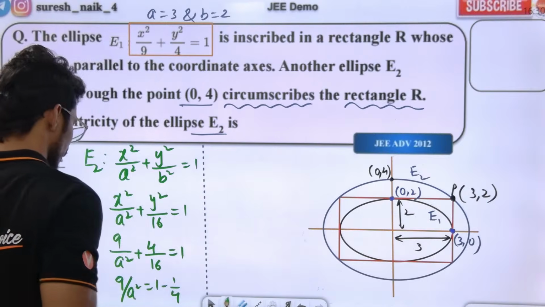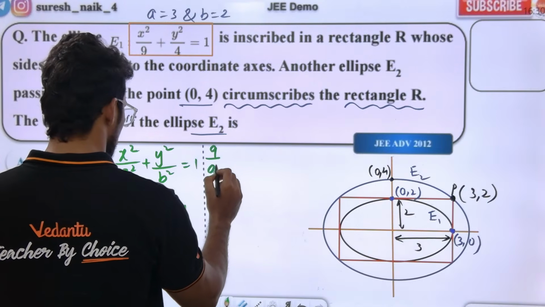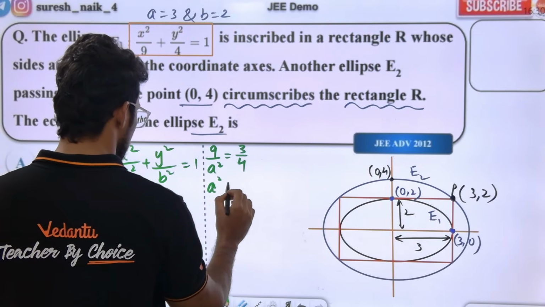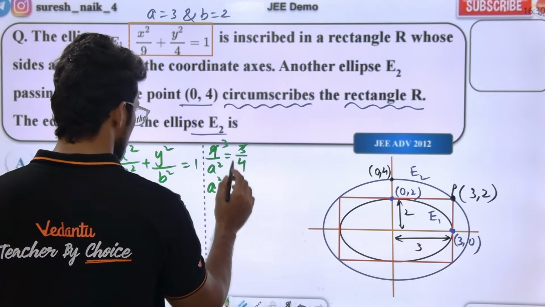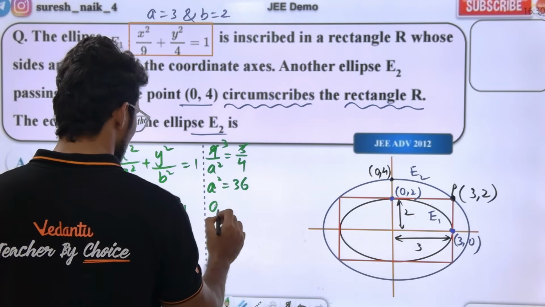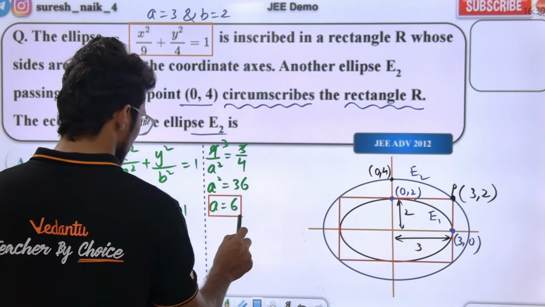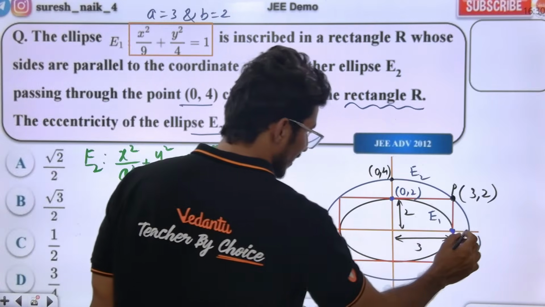Now this is 3 by 4. So 9 by A square is equal to 3 by 4. And A square is equal to what basically? 3 ones, 3 threes. A square is equal to 36. A value is 6. In the ellipse, A value is 6 now basically.